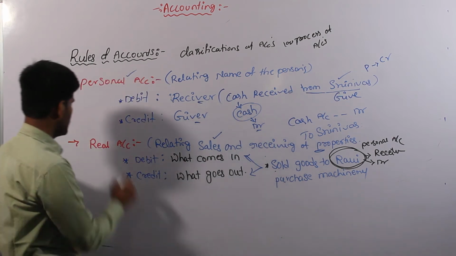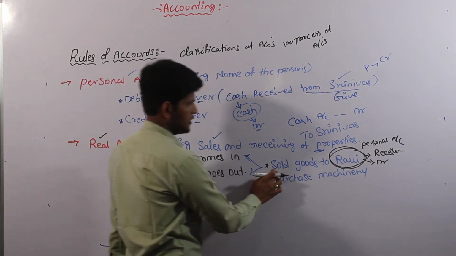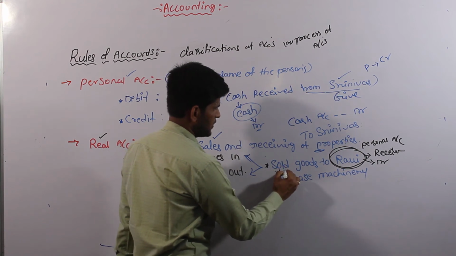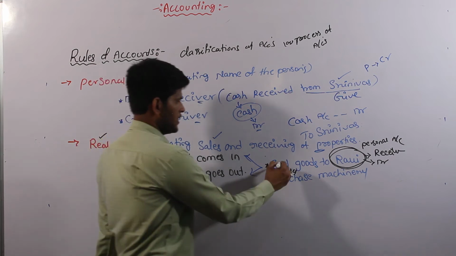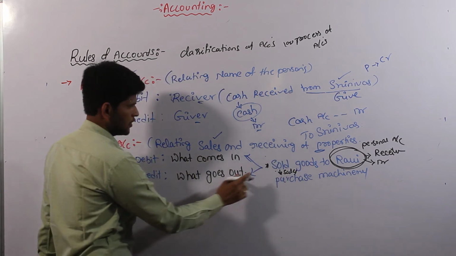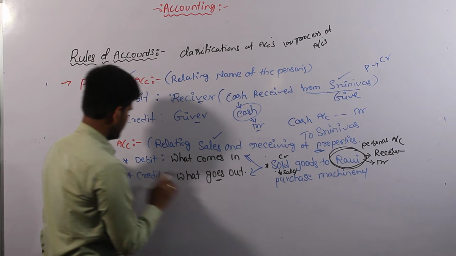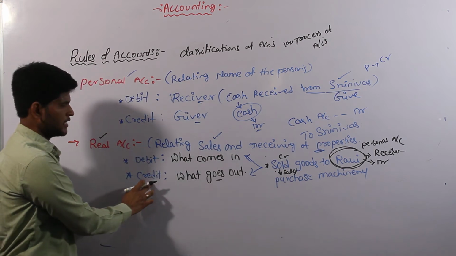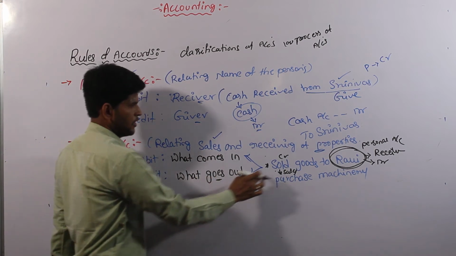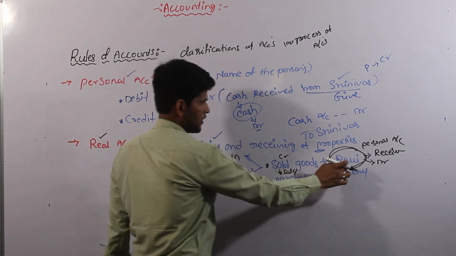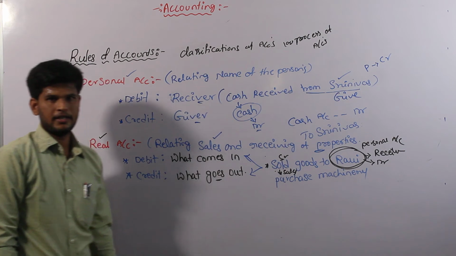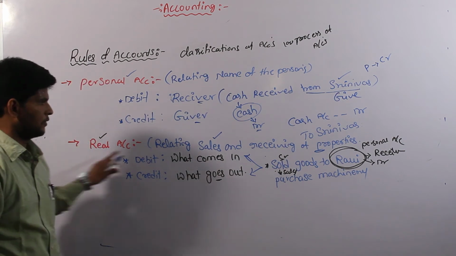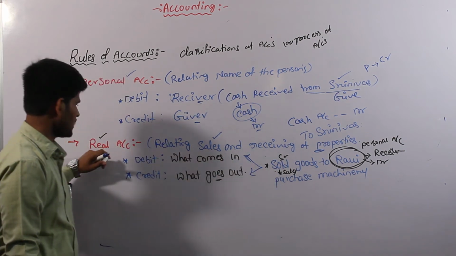And come to the second rule, real account. In the second example, sold is nothing but it is also called sales. We are selling goods to Ravi. The sales are goes out. So goes out always credit side. So according to real account, in credit side we have to write what goes out. We are selling some of the goods to Ravi, so the sales are goes to Ravi, then sales as represented in credit side of real account. These are the example to real account.